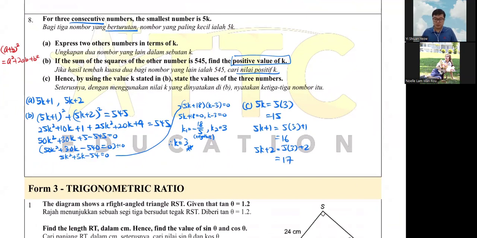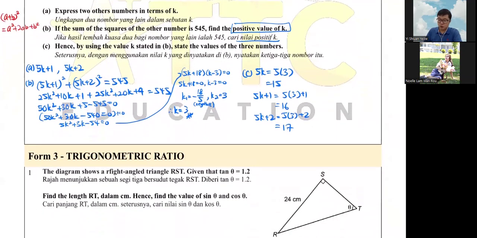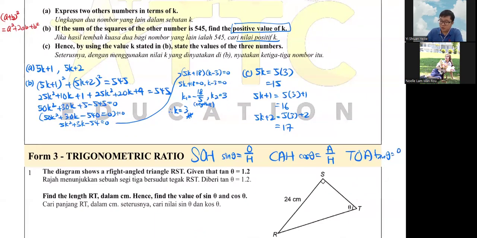Okay, so after this question, let's go to the Form 3 trigonometric ratios, where you have SOHCAHTOA. SOH is your sine theta equals O divided by H. CAH is your cos theta equals A divided by H. And then your TOA will be tangent theta equals O divided by A.